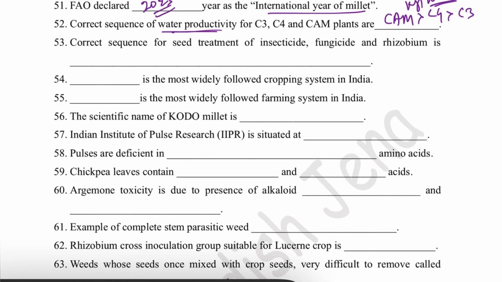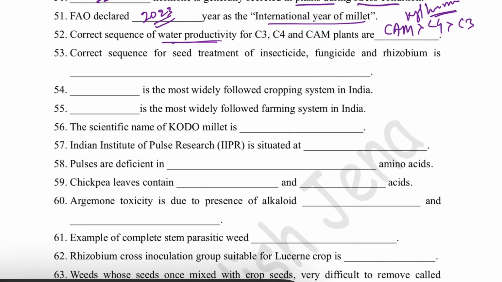Then correct sequence for seed treatment of insecticide, fungicide and rhizobium, you know the answer, that is the FIR principle. First is the fungicide, then insecticide, then the rhizobium. So this is the correct sequence for seed treatment.